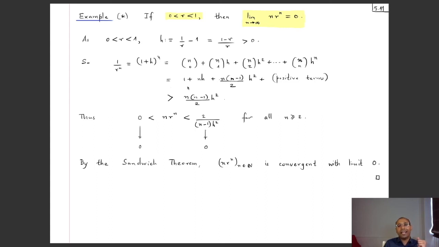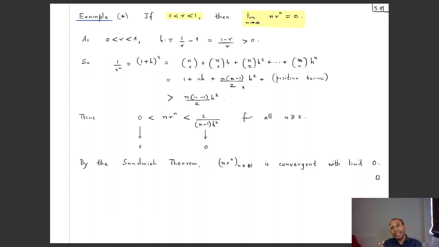Now over here, if I try to mimic what I did earlier, if I just say that this is bigger than nh, then you see I get, if I bring this r^n to this side, then I'll get r^n times n. That's brilliant. I see that over here. That is less than 1 by h, and on the other hand, it's bigger than 0. But 1 by h is not good enough, because 1 by h will converge to 1 by h, because h is a fixed number. Once the r has been decided, the h has been decided. So that's not good, because to apply the sandwich theorem, both of them should converge to 0, right? So using this estimate that this is bigger than nh is not good.